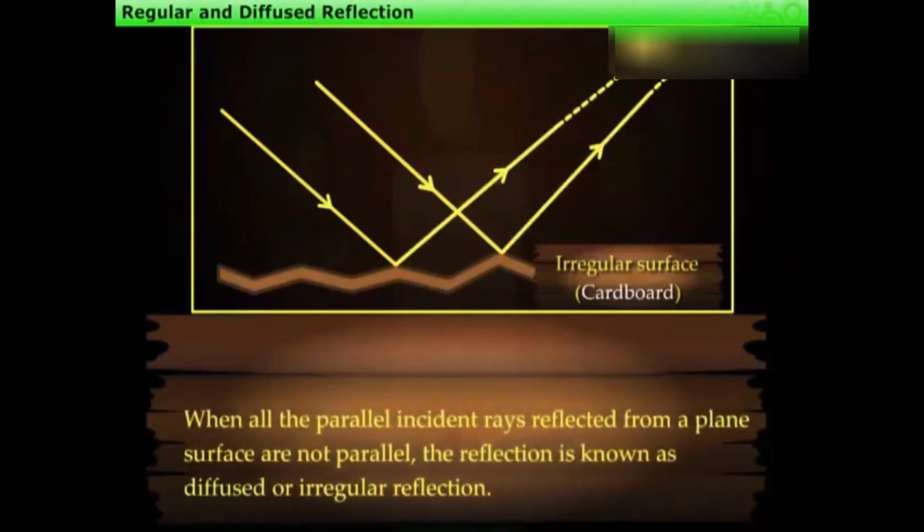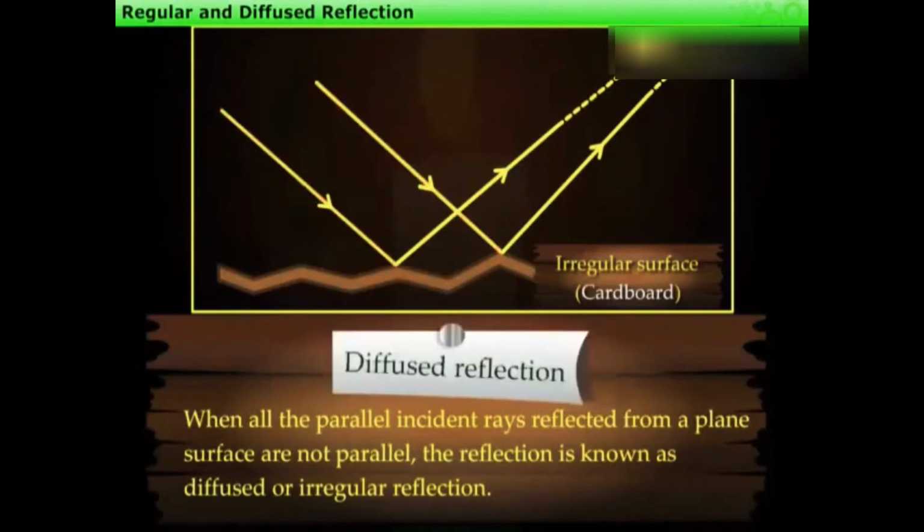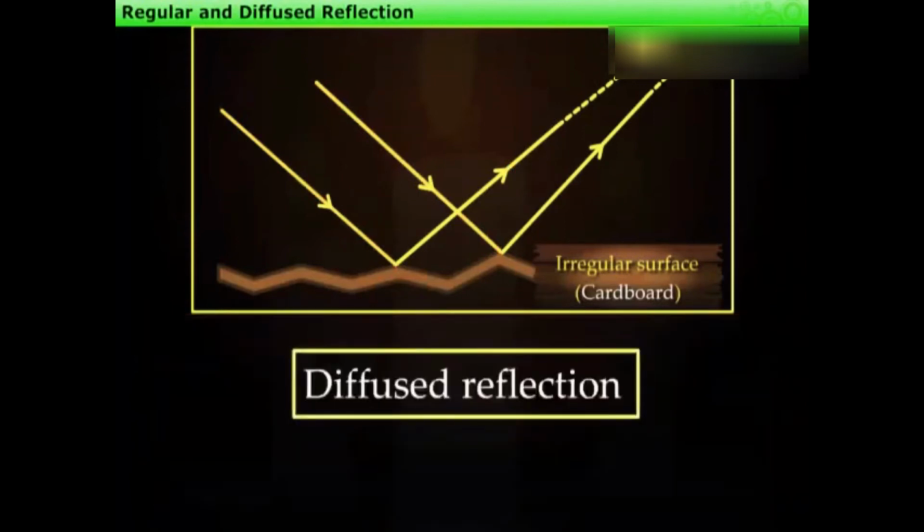When parallel incident rays are reflected from a surface and the reflected rays are not parallel, the reflection is known as diffuse or irregular reflection. Diffuse reflection is not due to the failure of the laws of reflection, but it is caused by the irregularities in the reflecting surface like that of a cardboard.